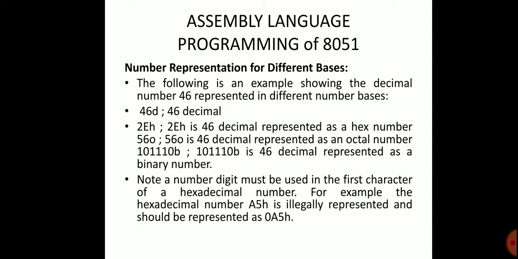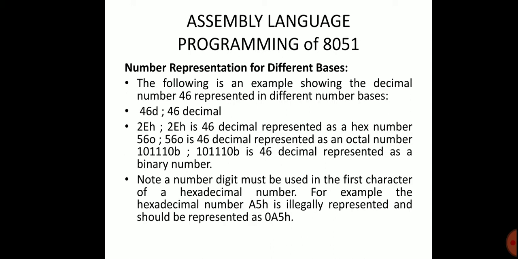Now we see the assembly language program of the 8051, and the numbers represented in different bases. The following is an example showing the decimal number 46 represented in different number bases. 46D is 46 decimal. 2EH is 46 decimal represented as a hexadecimal. 56O is the 46 decimal representation as an octal number, and 101110B is the 46 decimal representation as a binary number.